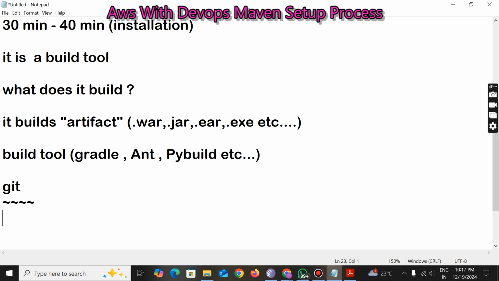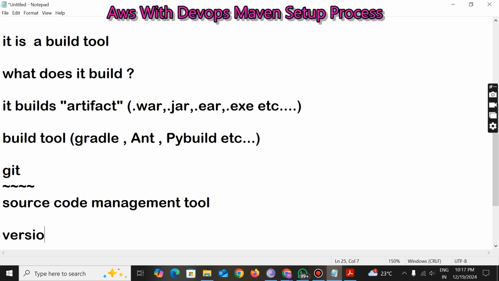I have taken almost four to five sessions on this Git only. So by those sessions, what did you understand? If someone asks you what is Git, what will be your answer? The simple answer: it's a source code management tool, or else you can say a version controlling tool, VCS, version controlling tool, or source code management.